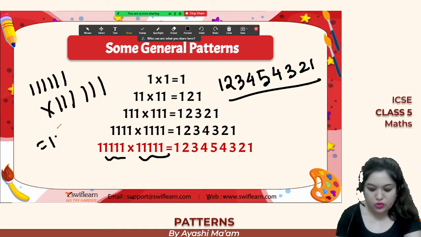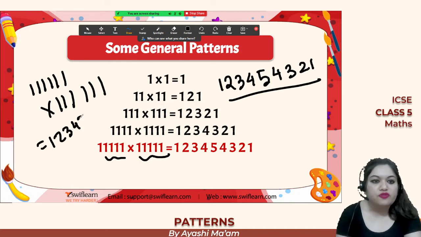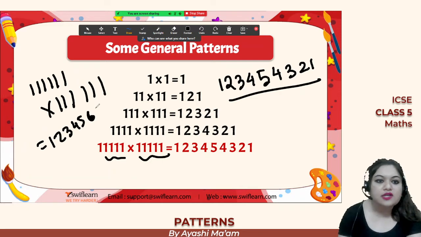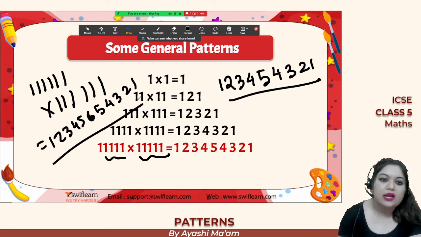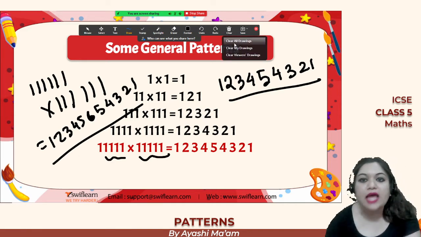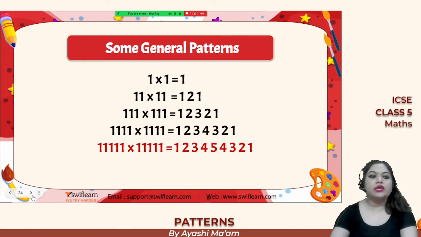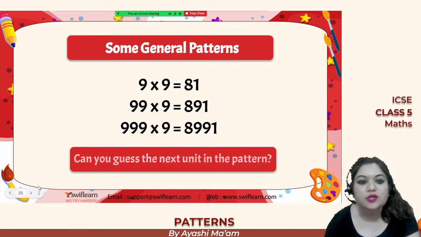Simply do 1 2 3 4 5 6. Once we reach 6, because there are 6 ones, reverse the pattern, that is go backwards till 1. So 5 4 3 2 1. That's it. Can you see? So with the help of some general patterns, we can solve some multiplication problems as well.